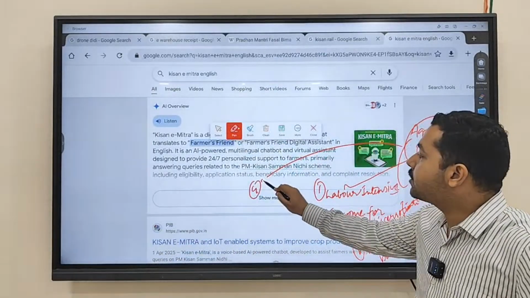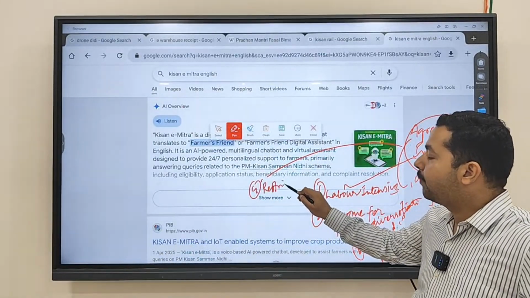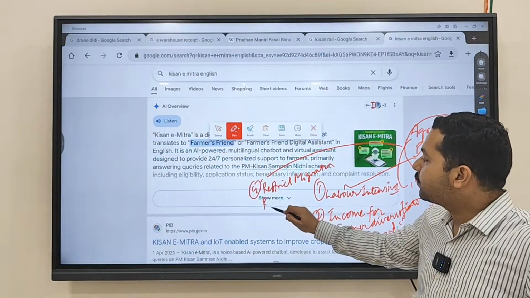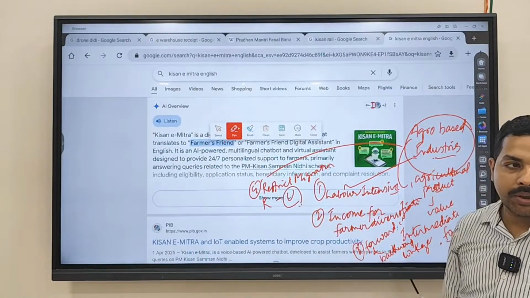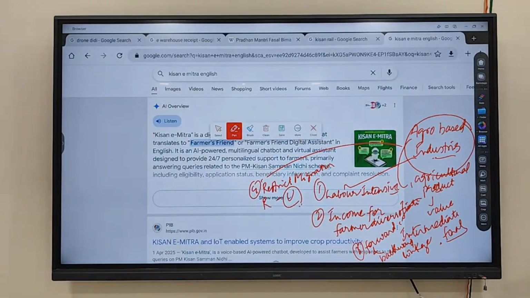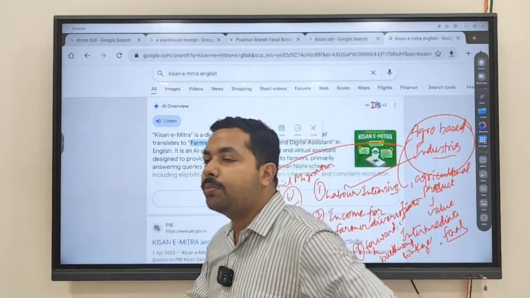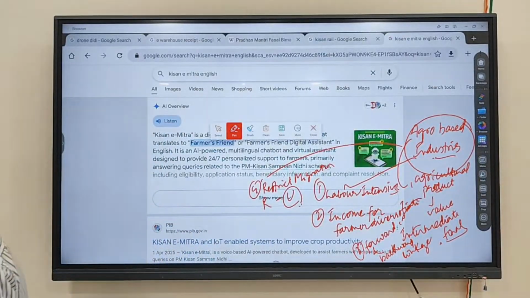It will also restrict migration from rural to urban areas. Why are people coming to the urban areas? Because job opportunities are lesser in the rural areas. So if we provide employment opportunities in the rural areas, it will restrict migration from rural to urban areas.